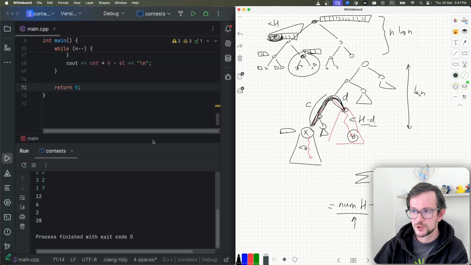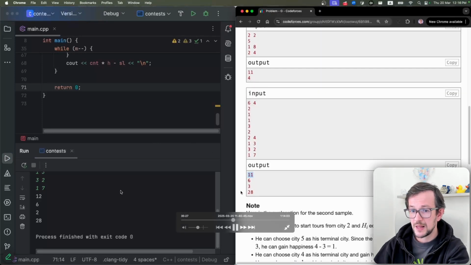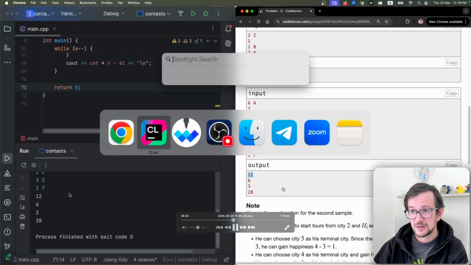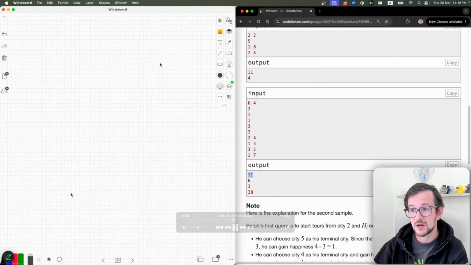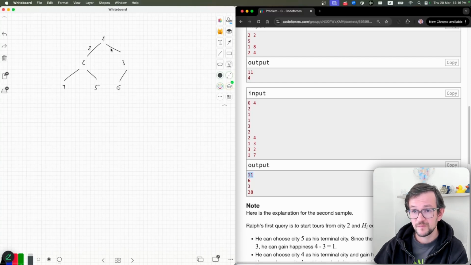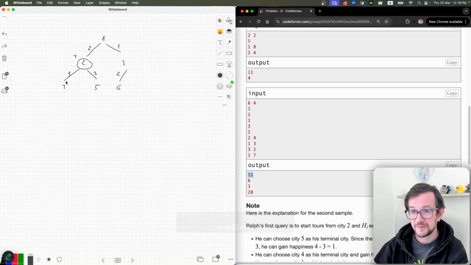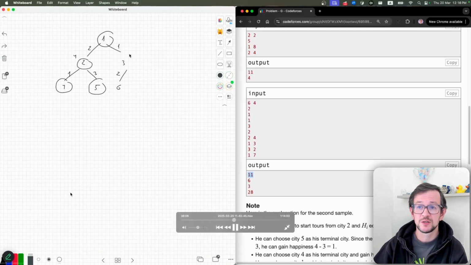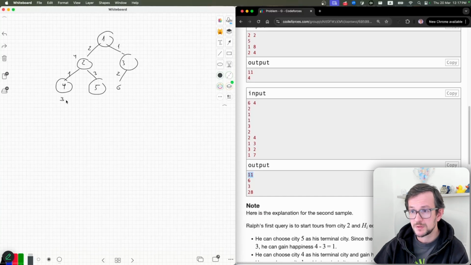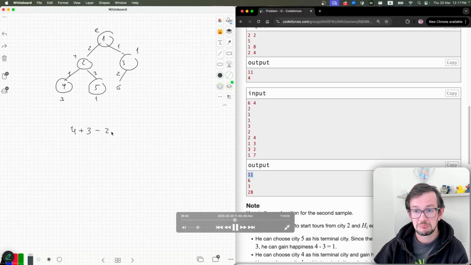Okay, here I spend too much time thinking why I'm incorrect. So it should be 11, but I see 12. Okay, I write all this thing. I could just read the code first. But I decided it would be easier to debug if I actually understand what's going on in the problem set, because I didn't draw the examples, so I'm actually not sure if I understand statement correctly. Sometimes you just debug the program which is correct, you just misunderstand the problem statement. Also works.